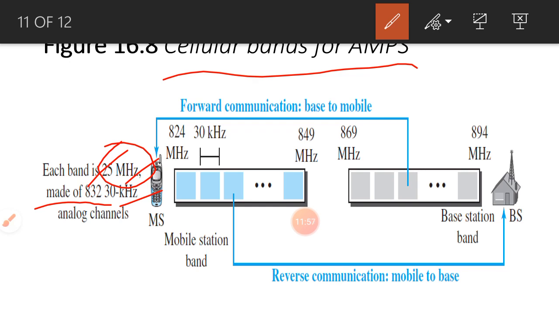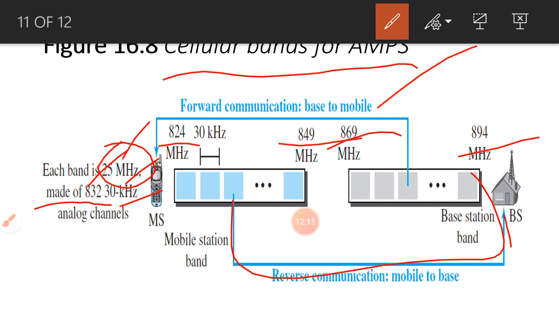For the forward channel we allocate the frequency range between 869 and 894, and for the reverse the range between 824 and 849. In total we allocate 25 megahertz for each communication channel, which we divide into 832 channels, and each channel has a 30 kilohertz bandwidth. This is the diagram of the cellular bands of the Advanced Mobile Phone System.